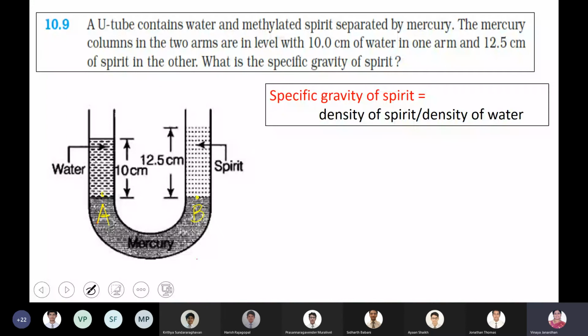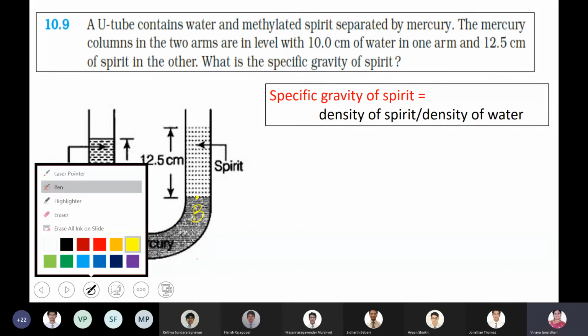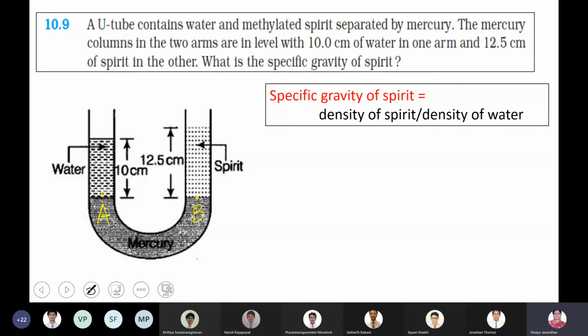These two points are lying on the mercury level, the same liquid. The liquid is at rest. Both the points are at the same level. Are points A and B at the same level? Yes. Okay, which means the pressure at point A must be equal to the pressure at point B.